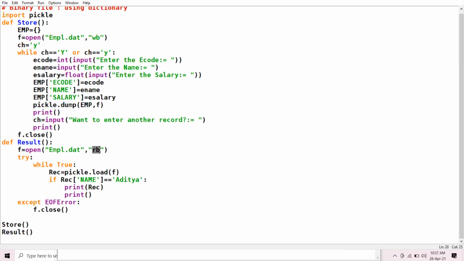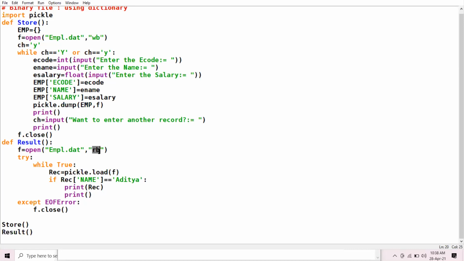It only reads the records from the file. It does not delete any record. It does not overwrite any record. Overwriting of records is done by the write mode. Okay. Read mode does not overwrite any previous records.